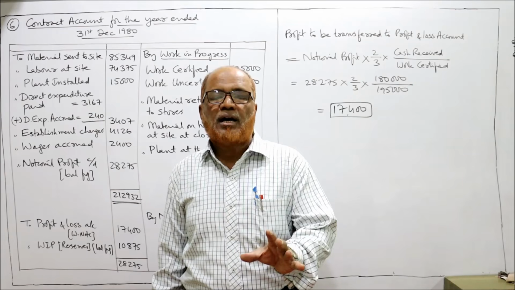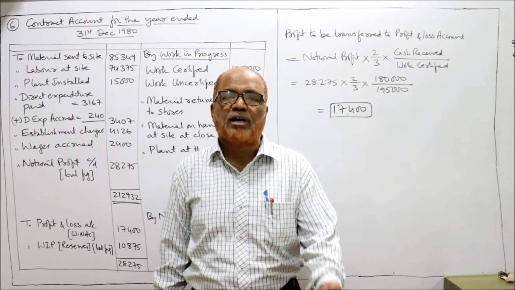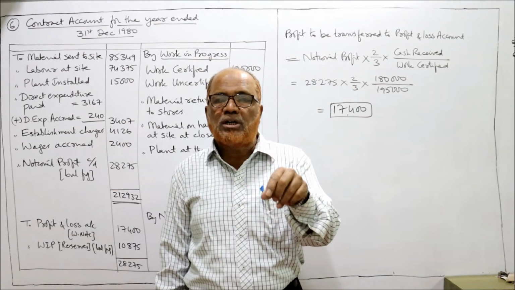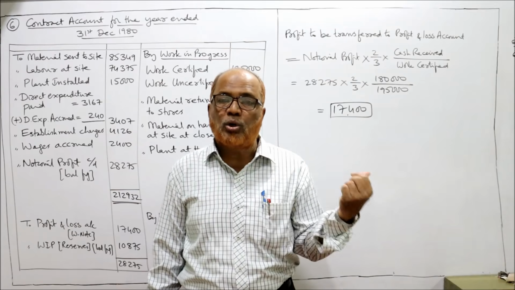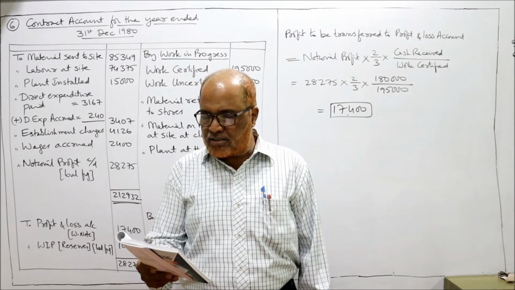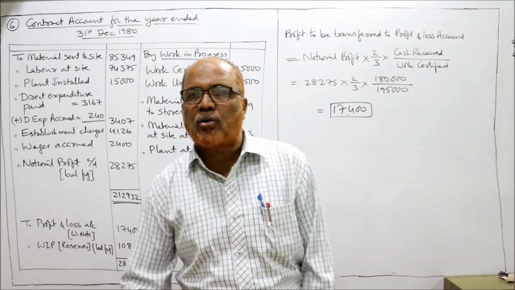So we are not required to calculate how much profit to be transferred. Specifically given in the problem, 2/3 of whatever notional profit comes will be transferred to profit and loss account, remaining to reserves. And prepare the account. Account means we have to open the contract account.